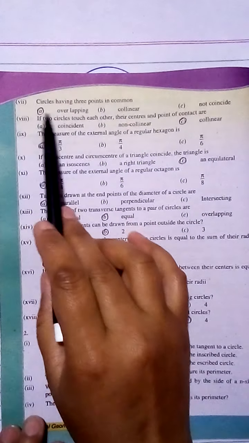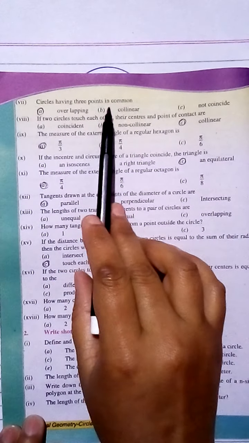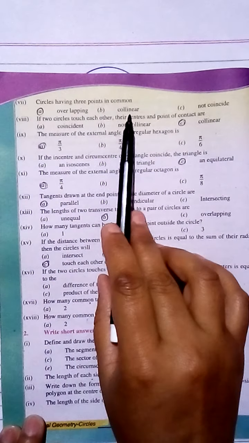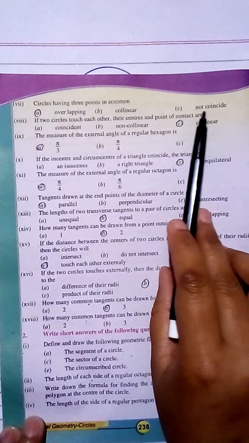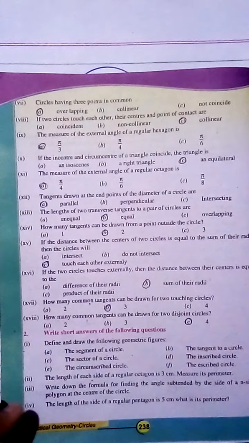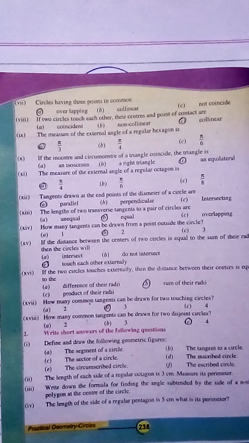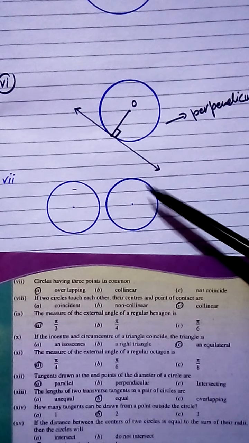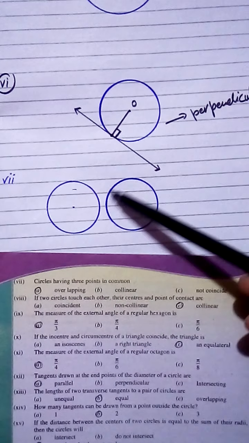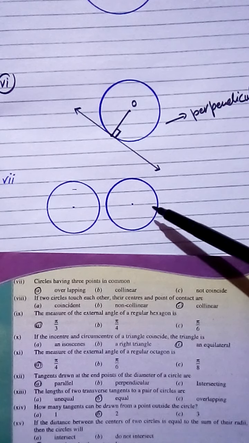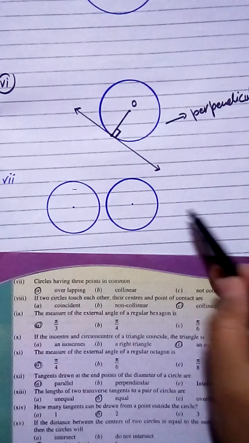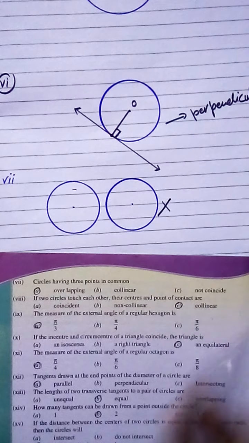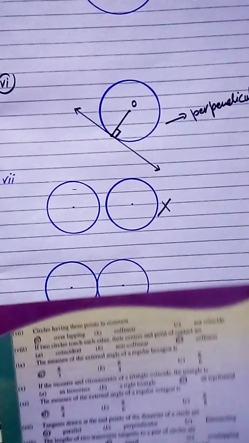Next, MCQ number 7: circles having 3 points in common. There are 3 options: overlapping, collinear and not coincide. Not coincide means not equal. We will see the first condition first of all. That is the C option, not coincide. If you apply this option, then you have to draw 2 circles which cannot be common. So not coincide cannot happen. So cross this out. It means the C option will not be correct.